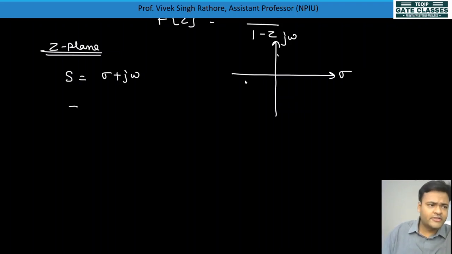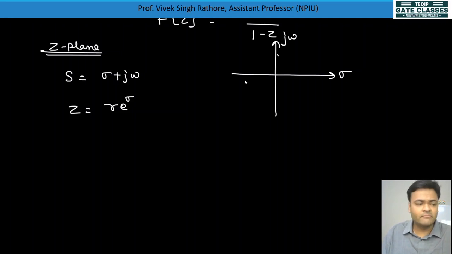Now for the Z plane, I am dealing with Z equal to r e to the power j omega, where r is equal to e to the power sigma.